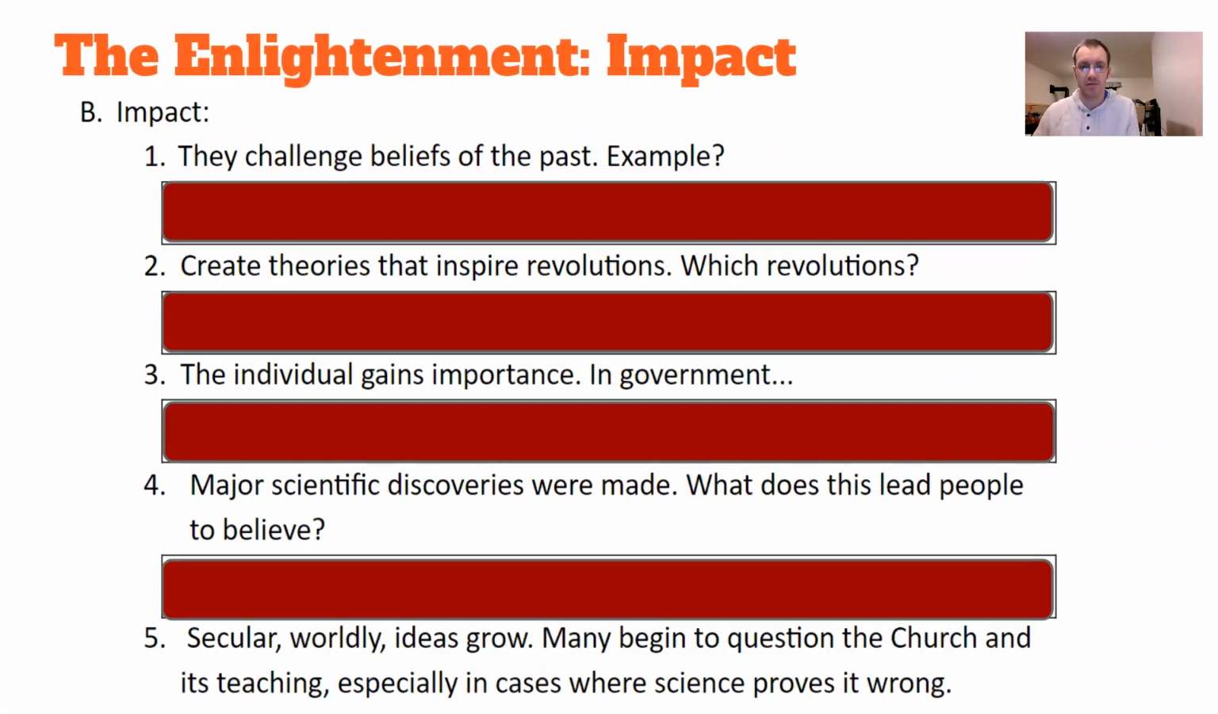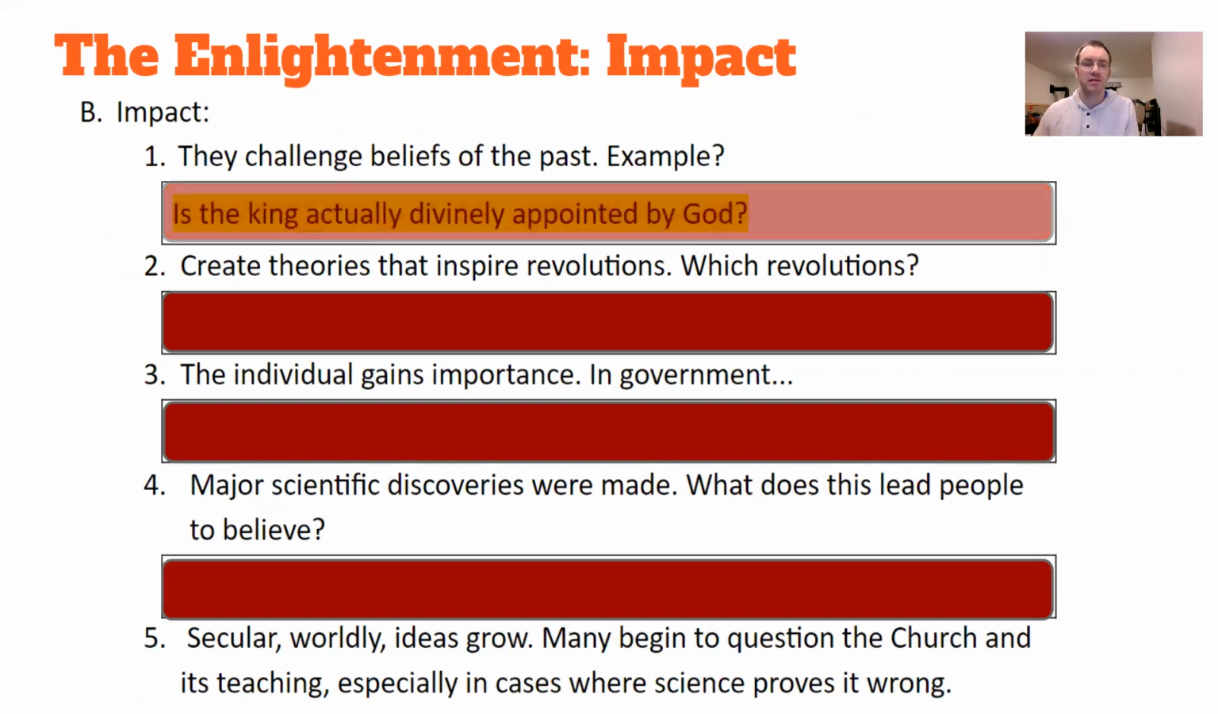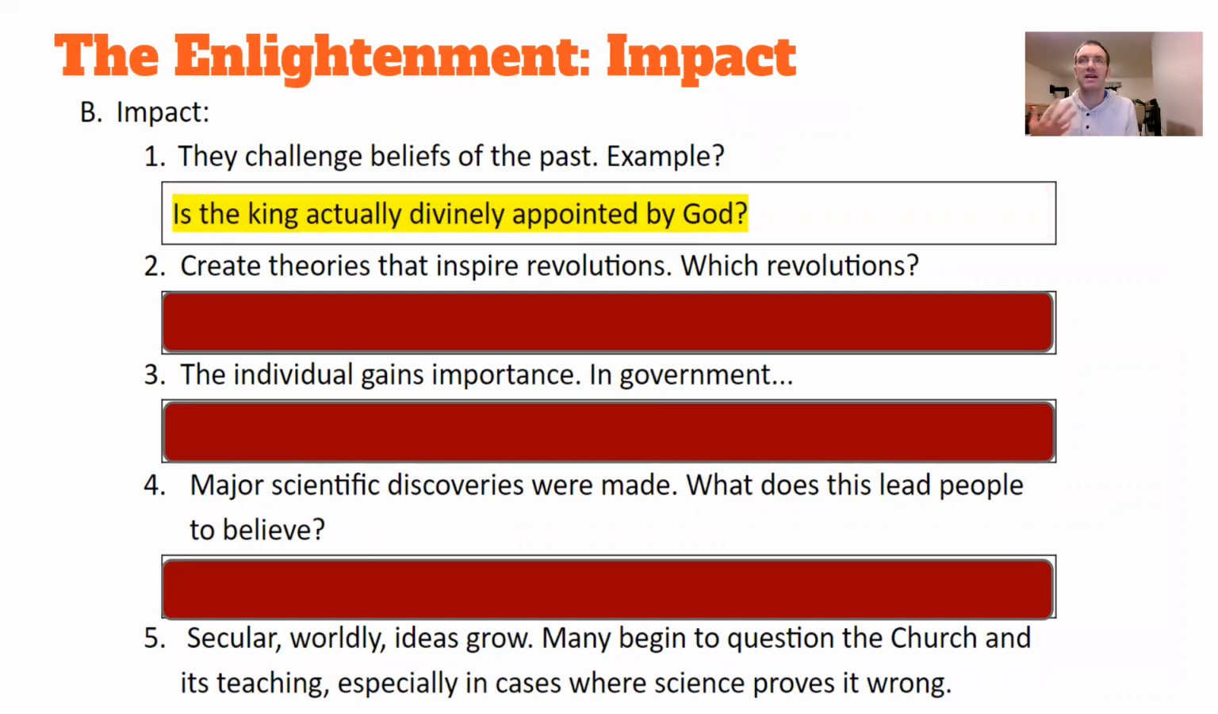So the impacts, what do we see? They challenge beliefs of the past. So one of those beliefs that they challenge is this idea of divine kingship. Is the king actually divinely appointed by God? And they really question this because it doesn't seem like it'd be something that actually is happening, right? And so the king loses stature because now people don't necessarily say, oh, he's the king, God appointed him. People are starting to say he's the king because he had wealth or power. And that doesn't necessarily mean that he's the best ruler for us.